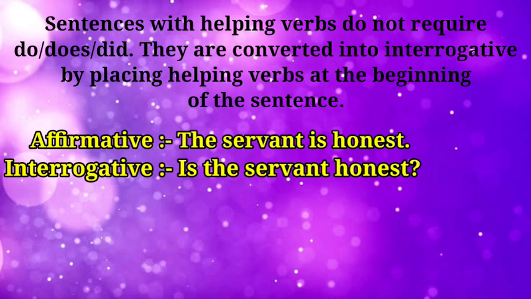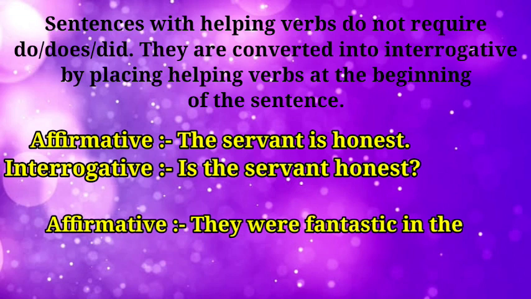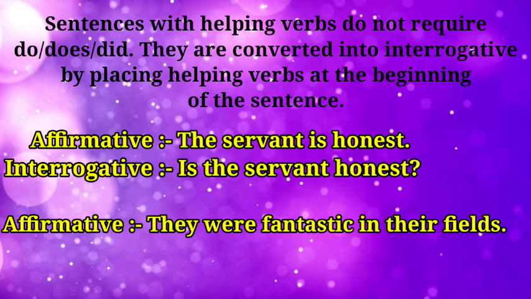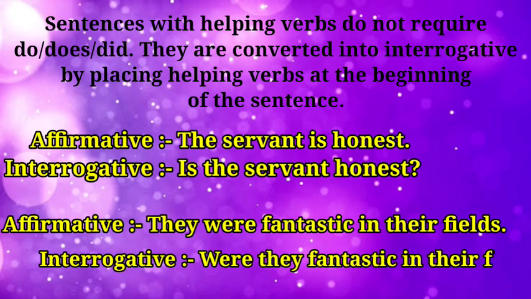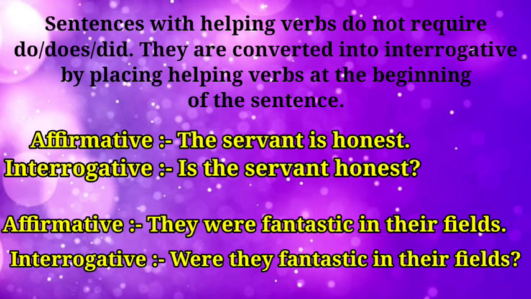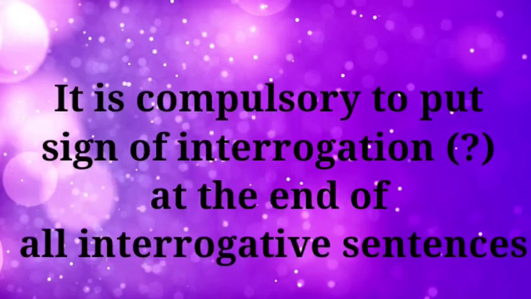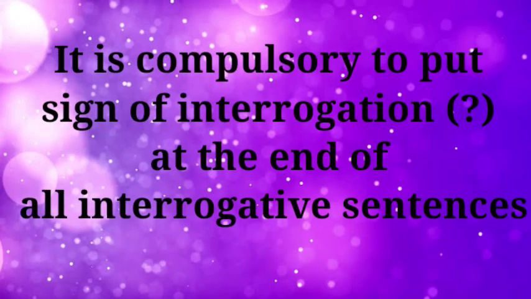Another example, they were fantastic in their fields. Again, we place the helping verb were to the beginning of the sentence to change it into interrogative. Like, were they fantastic in their fields? Children, it is compulsory to put a mark of interrogation or a question mark at the end of all interrogative sentences.